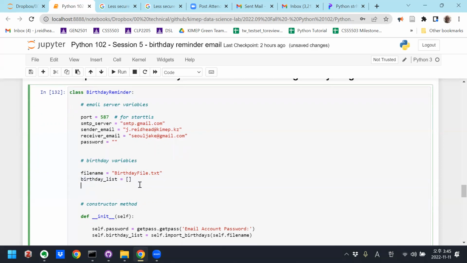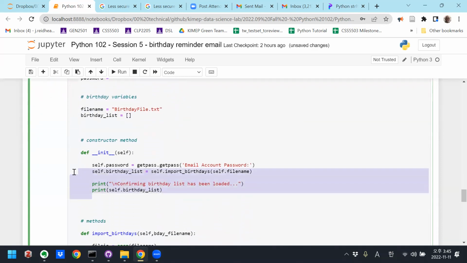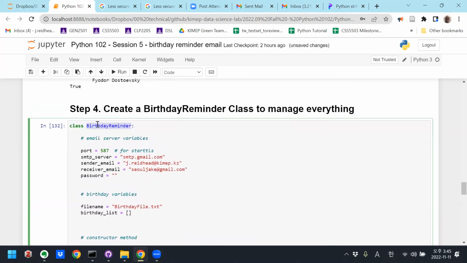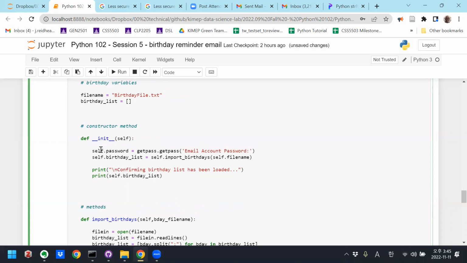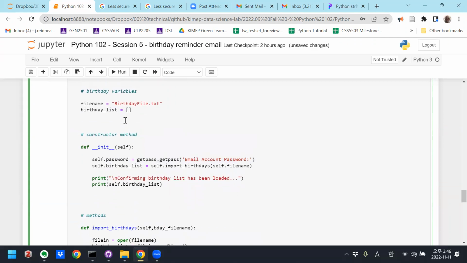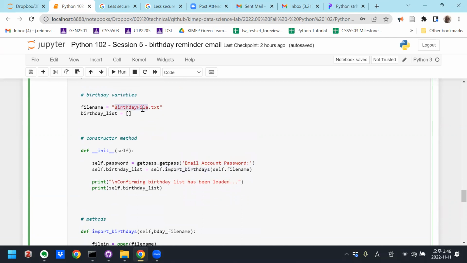Right? So the constructor method needs to do two things, in order to get this class ready to run. When I call the class, remember this init is the method that is called when you instantiate this class. So when we instantiate the class, we need to do two things. Number one, we have to get the password from the user because we didn't include it here. And secondly, we need to import the birthdays from this file, right?